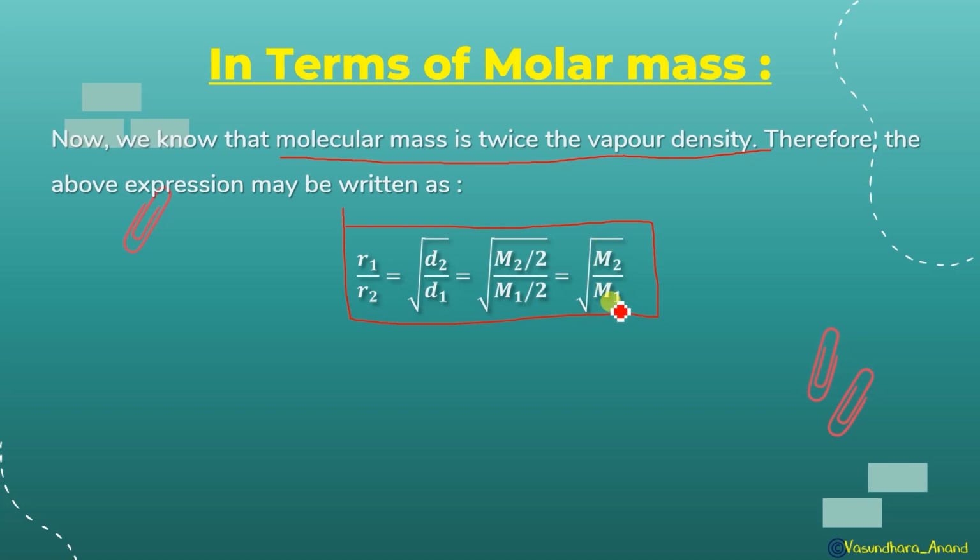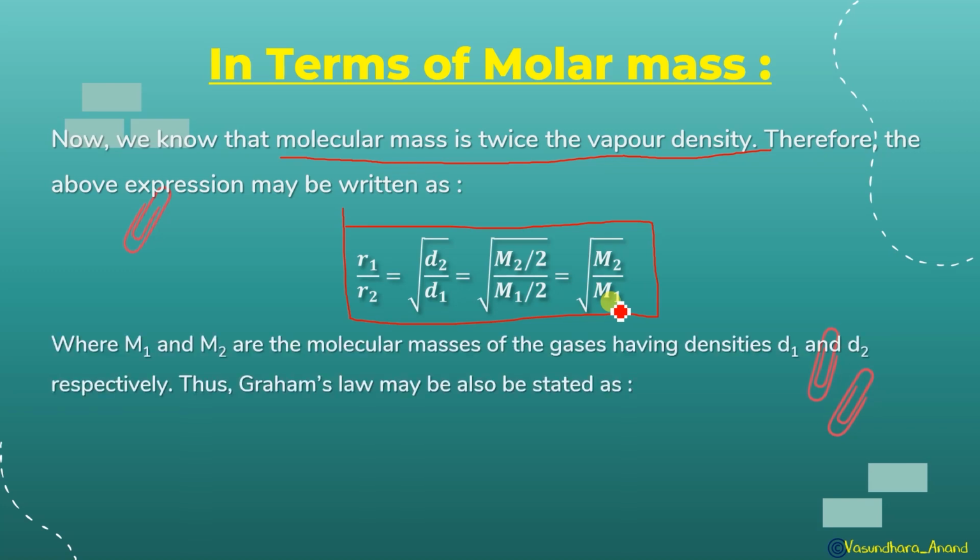If Graham's law definition is asked, you have to define it in terms of density only, not in molecular mass. But in derivations you can use the formula like this, where M1 and M2 are the molecular masses of the gases having density D1 and D2 respectively.